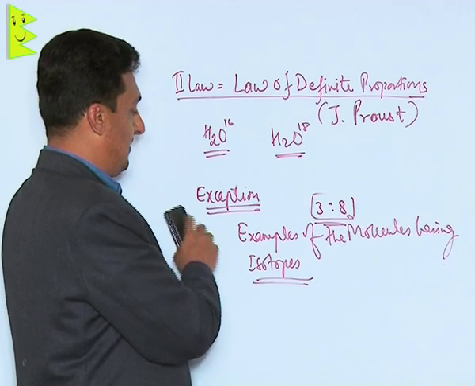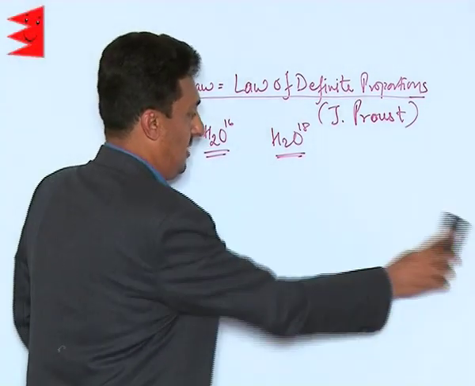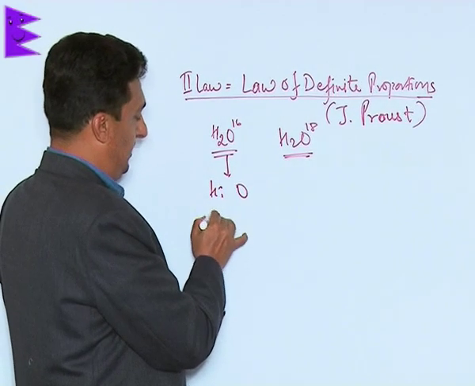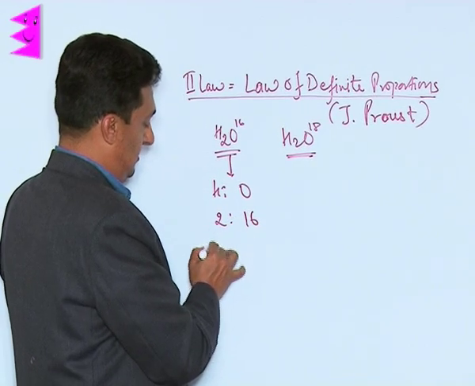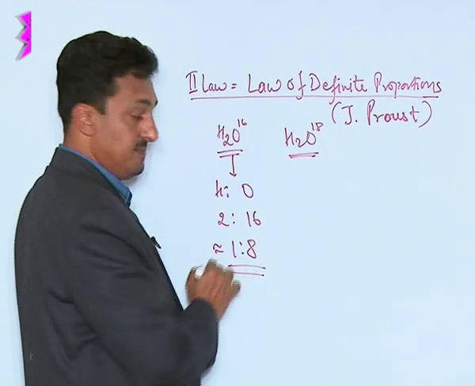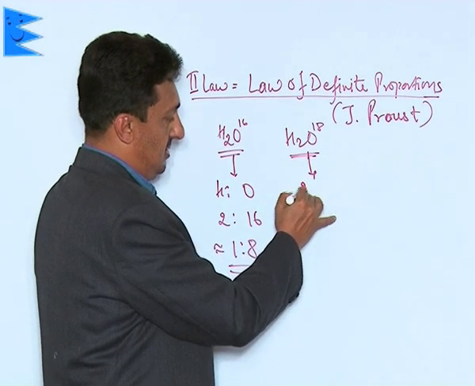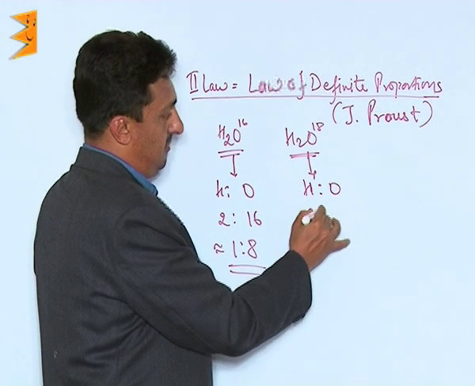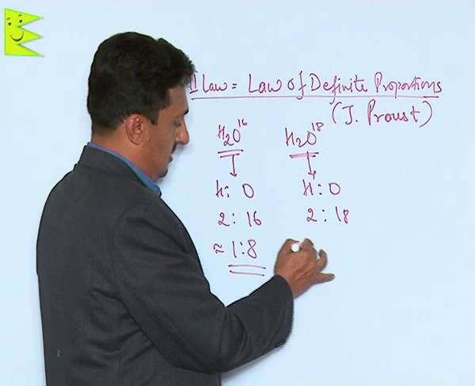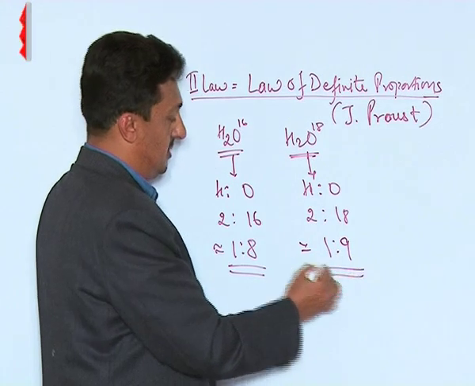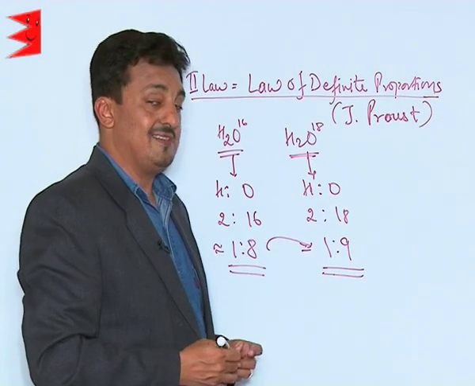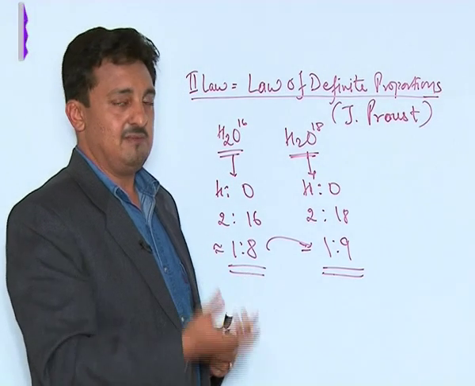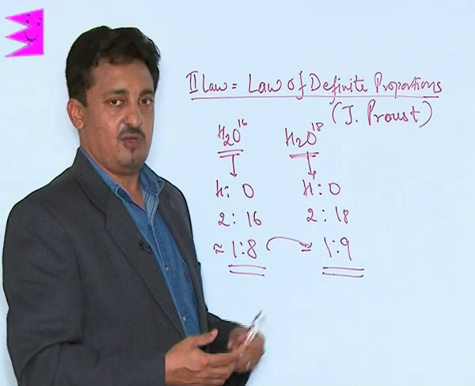In this case, what will happen is, let me show you like this. In this case, the ratio between hydrogen and oxygen will be 2:16, which is 1:8. Whereas in this case, it will be 2:18, that is 1:9. So this is how the ratios get changed whenever we have the isotopes of the atoms present in the same type of molecules. Else it is valid for all other examples.